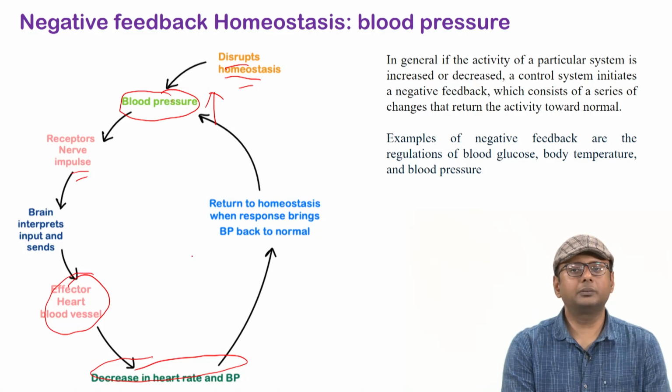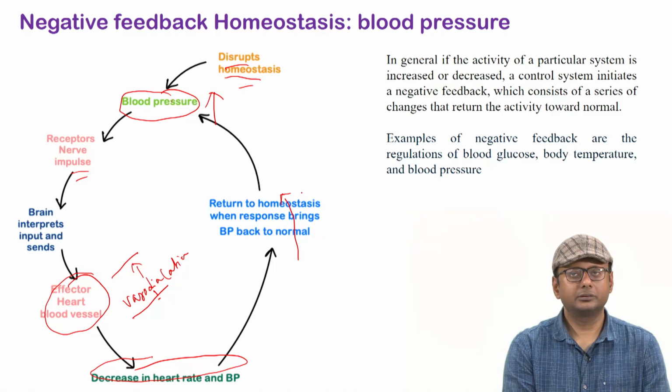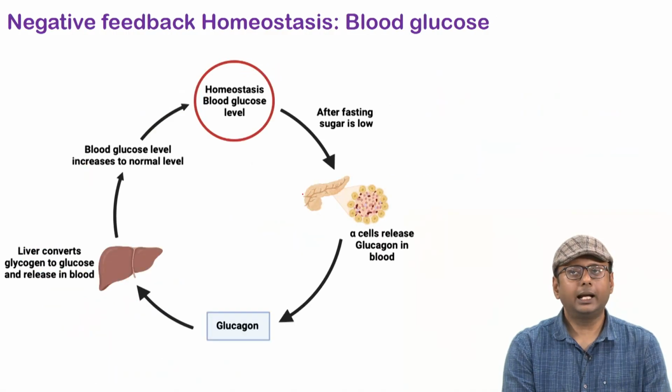So the heart and blood vessels will have a condition of maybe vasodilation, right. So maybe the heart rate and the blood pressure will fall, and eventually the BP will go back to the normal condition. Okay, in this way you can see there is a negative feedback loop playing, and our body is trying to maintain the balance. And then another very important negative feedback loop is the blood glucose, right.